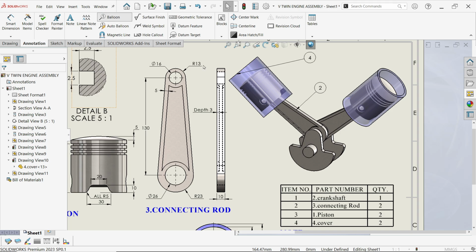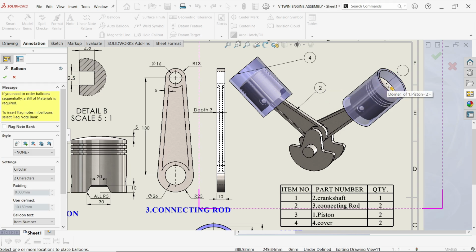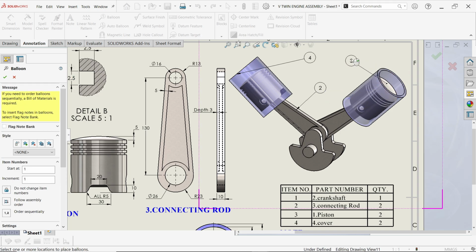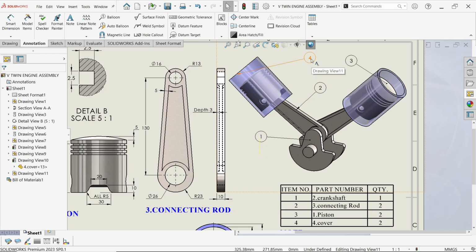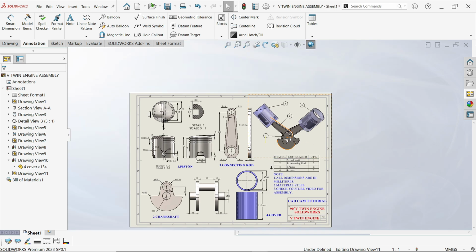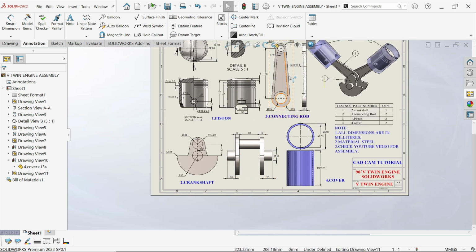Or choose balloon, 1, choose piston and use crankshaft. Press escape key to get out. That's it. So this is how you can make it.